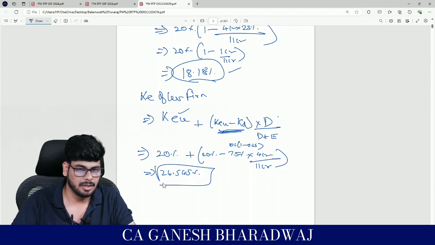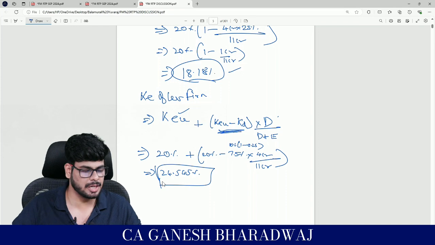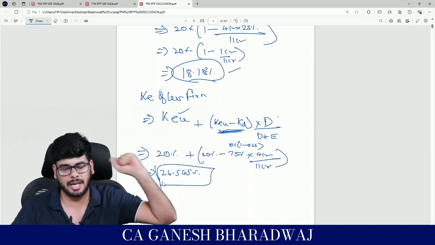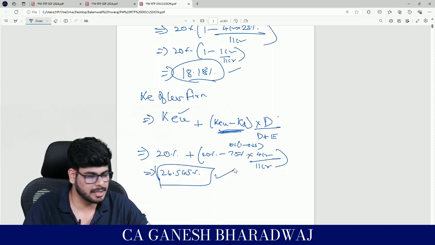Ideally, all these things will be very interesting if we do it in a regular batch because I derive it and then I do it. But here, obviously it's a revision batch, so you can't do that. But generally, all these formulas are derivable. Not even a single formula in FM needs to be mugged up. It's all logical and derivable, right? So ideally, this is your answer.